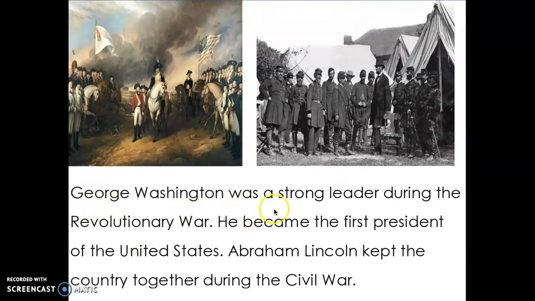George Washington was a strong leader during the Revolutionary War. There he is. He became the first president of the United States. Abraham Lincoln kept the country together during the Civil War. And then here's Abraham Lincoln during the Civil War.